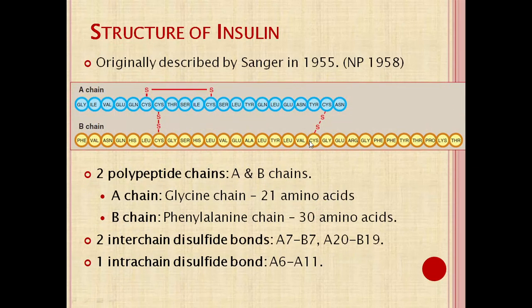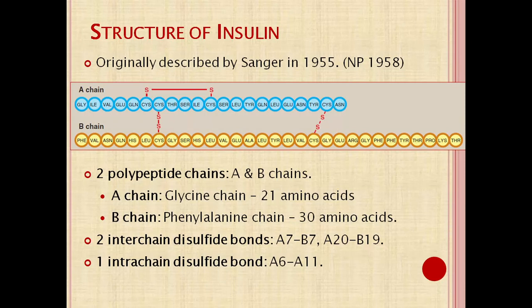That is the structure of the active form of insulin. Alpha chain and beta chain are connected by disulfide bonds. Two interchain disulfide bonds along with one intrachain disulfide bond are present in the alpha chain. So a total of 3 disulfide bonds are present in the active form of insulin. This was described by Sanger in 1955, for which he received the Nobel Prize in 1958.